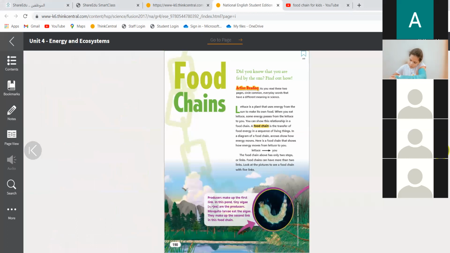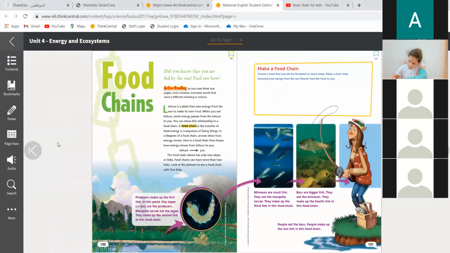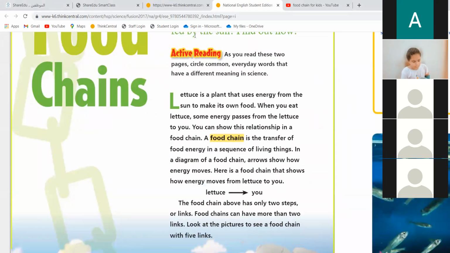Now let me give you another example. Take a look at these two pages. Open to pages 190, 191. Okay. Just wait. We talk about a food chain. What is a food chain? A food chain is the